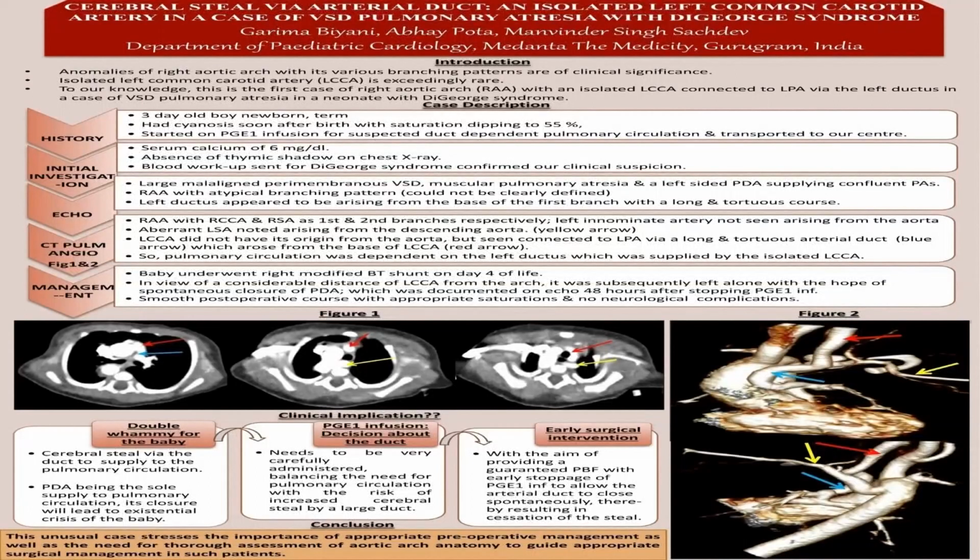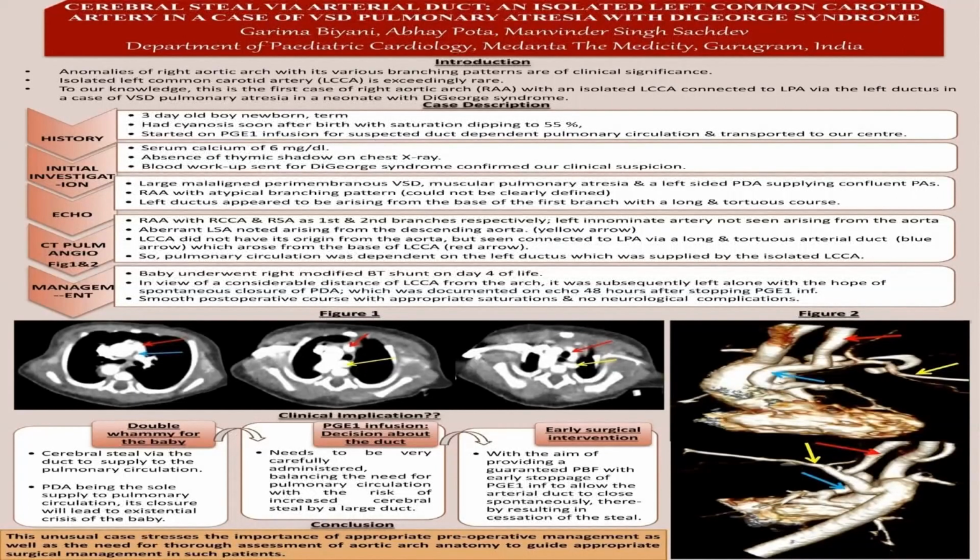Echo revealed a large malaligned perimembranous VSD, muscular pulmonary atresia, and a left-sided ductus with a long and tortuous course supplying the confluent pulmonary arteries. There was a right aortic arch with atypical branching pattern, which could not be clearly defined on echo. So, for better delineation of aortic arch anatomy, CT pulmonary angiography was done, and it showed right aortic arch